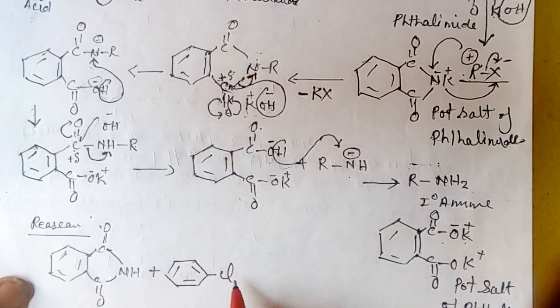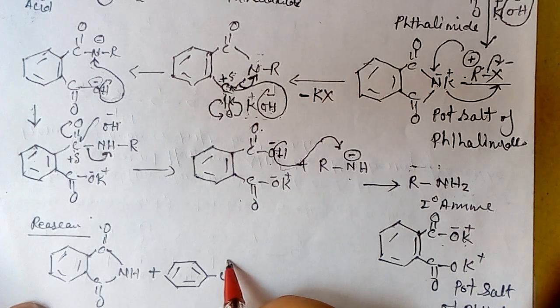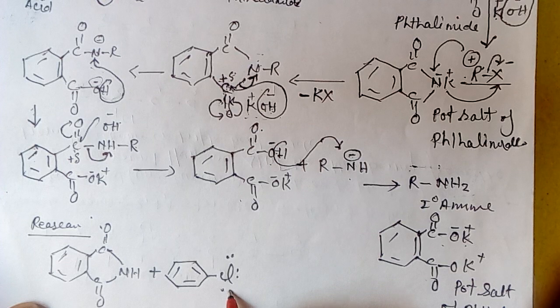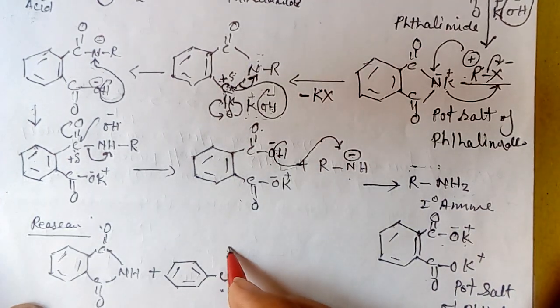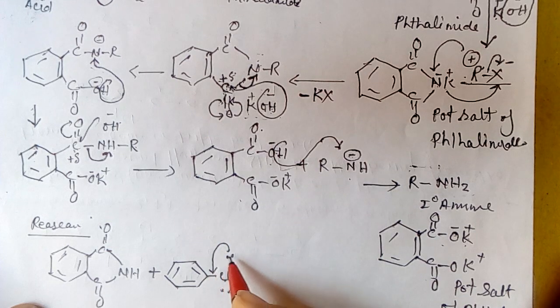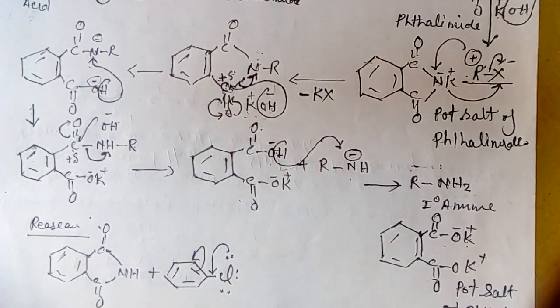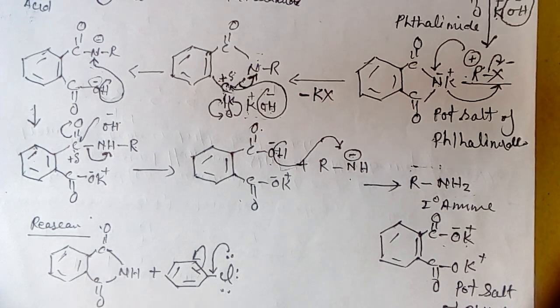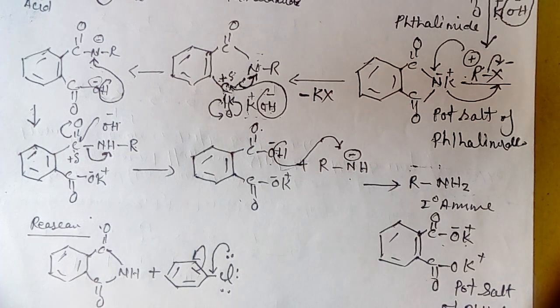then this chloride has 3 lone pairs of electrons and it resonates with this benzene ring and forms a double bond here. Like this you can see it gets a double bond, so this double bond is very strong and it cannot break from here.